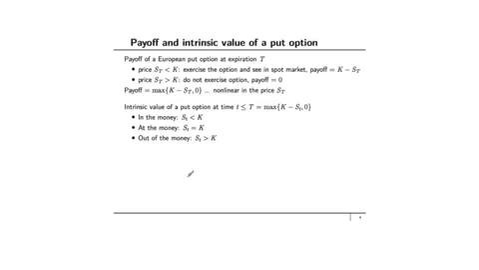The intrinsic value of a put option at some point little t less than or equal to the expiration time is defined as the maximum of K minus S_t, the exercise price minus the spot price, and 0. It's in the money if the stock price is lower than the exercise price. It's at the money if the spot price is equal to the exercise price, and it's out of the money if the spot price is greater than the exercise price.